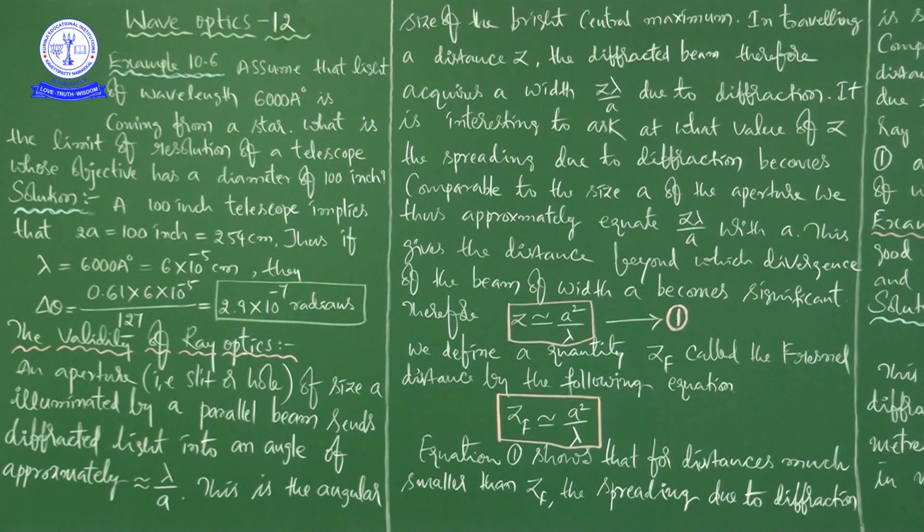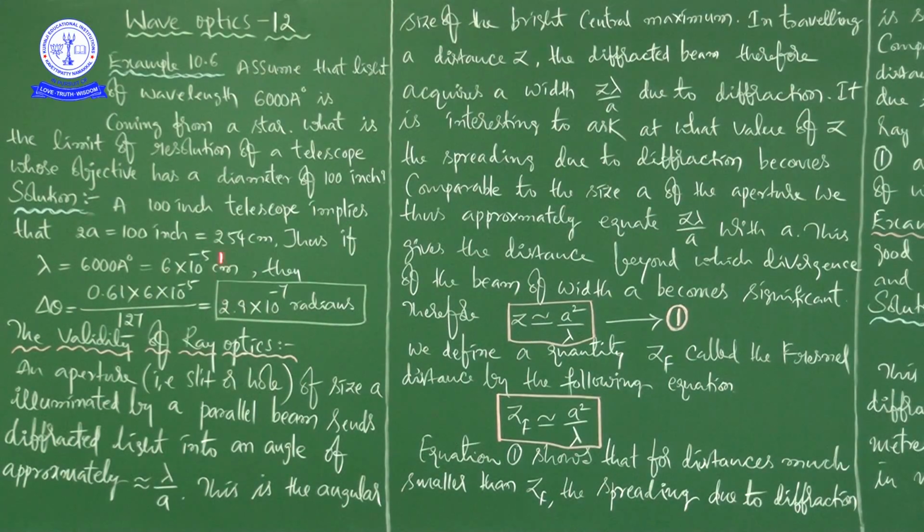You know very well what a telescope is, what an astronomical telescope and a terrestrial telescope are, what the objective lens and eye lens are, what the aperture of the objective lens and the aperture of the eye lens are, and the ray diagram. All that we clearly discussed in the chapter of ray optics in the topic of optical instruments.